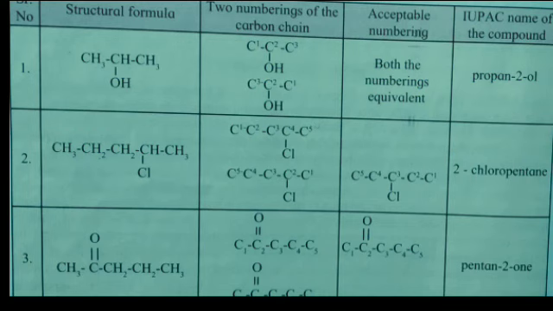Now, 2-chloropentane means what? At the second position the chlorine is present, so 2-chloro, and 5 carbon atoms are there with single bonds between them. Therefore, the name is 2-chloropentane, and the halogen group is always attached before the name, that is the prefix.